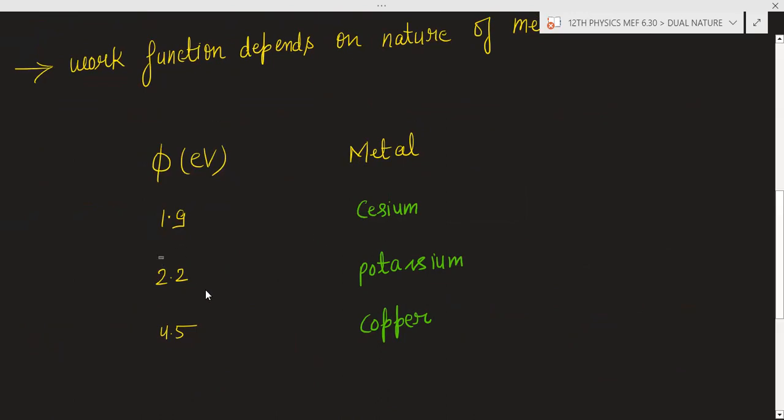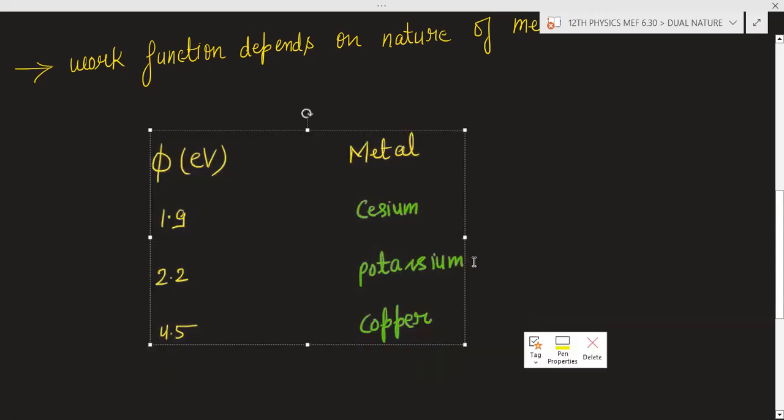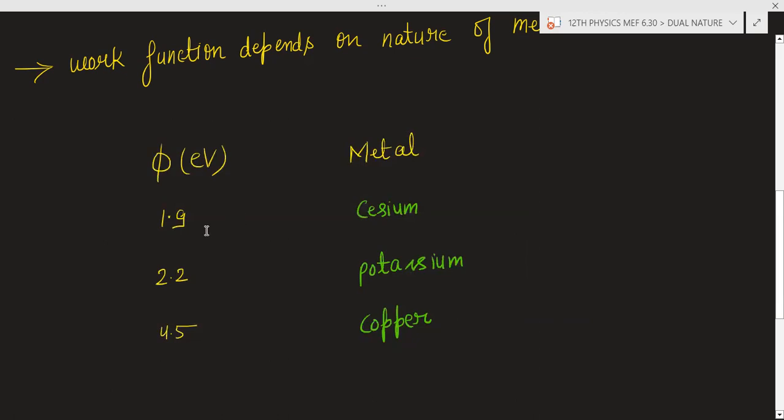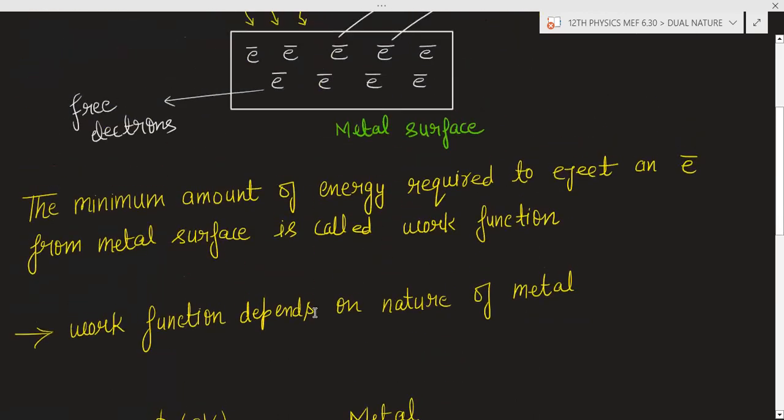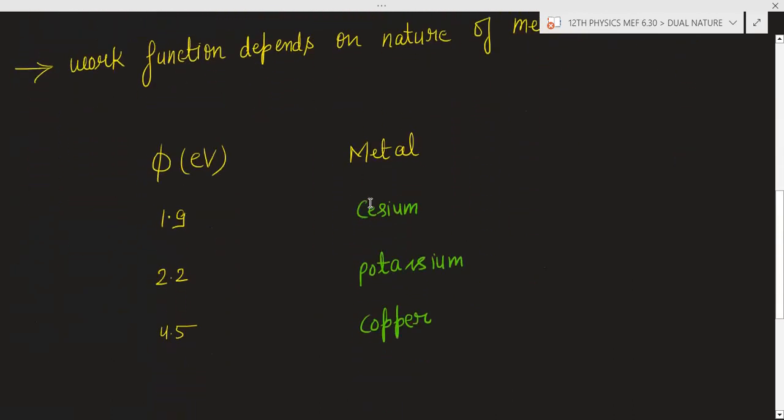Potassium 2.2, copper 4.5. What are cesium, potassium, and copper? These are metals, and metals have a low work function. Just as an example, I have taken cesium, which has 1.9 electron volt. So work function depends upon the nature of the metal. If you change the metal, the nature of the material, the work function will change.